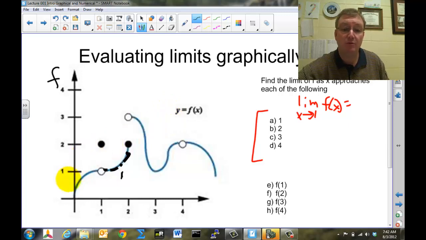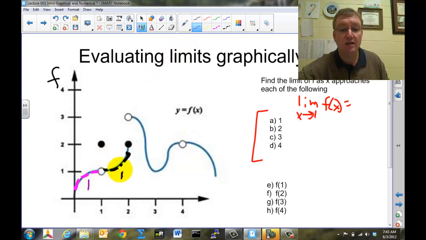Let's look at it from the left side. We can't just look at it from one side and make a determination. We have to look at it from both sides. So let's go back and look at it. We'll get on the left side of the graph. And again, we're going to move towards the graph, so we're going to stay on the blue line, moving towards this open circle, and if we trace back over with our eyes, that's moving toward the number 1.